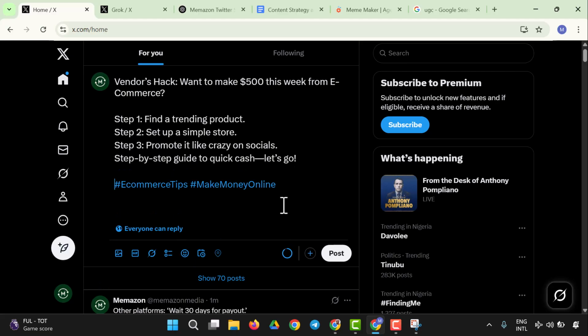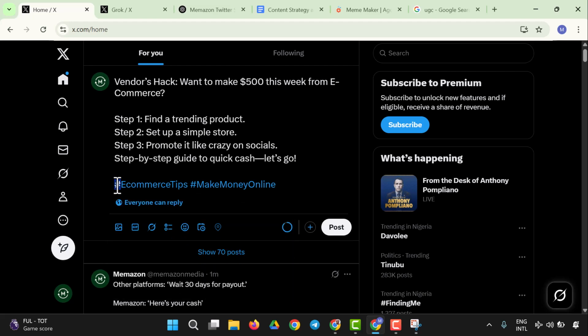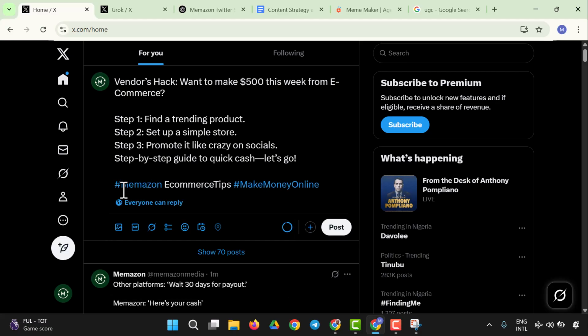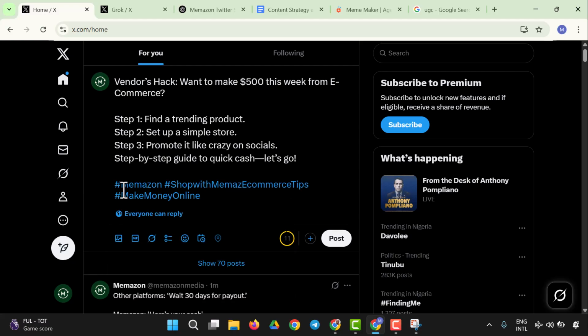So we have this and let's create an Amazon hashtag. So we're going to have our Amazon hashtag somewhere here. So the first one will be Amazon, and the second hashtag will be shop with Amazon. Okay, and here we are good to go. So we have the vendors arc.